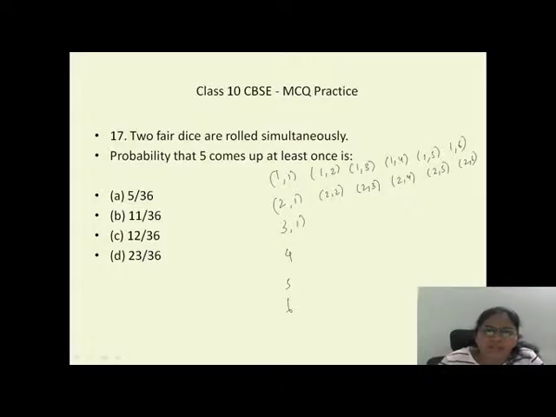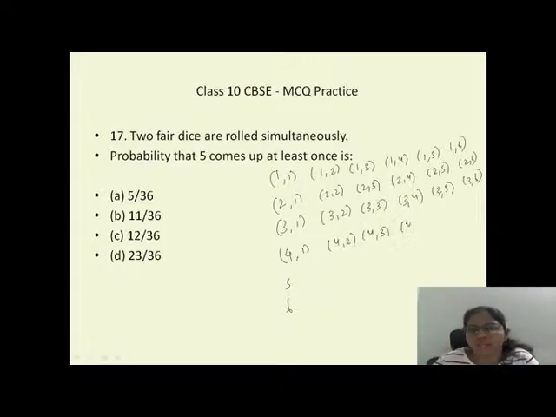And 3,1; then 3,2; 3,3; 3,4; 3,5; 3,6; 4,1; 4,2; 4,3; 4,4; 4,5; 4,6.